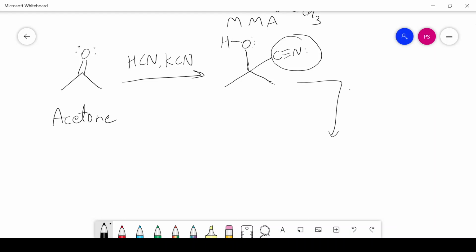So just write here hydrolysis, and the condition is H2SO4 in acidic medium, maintaining a temperature of 120 degrees Celsius. We get here a double bond, and dehydration also occurs here.